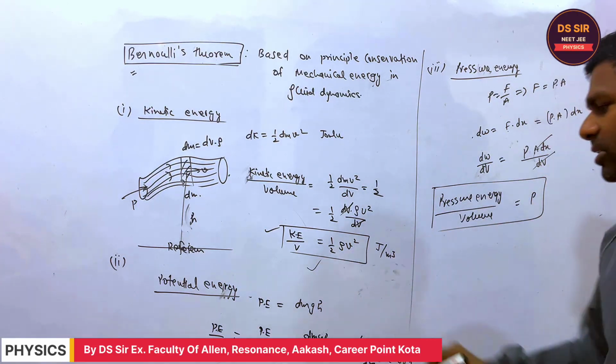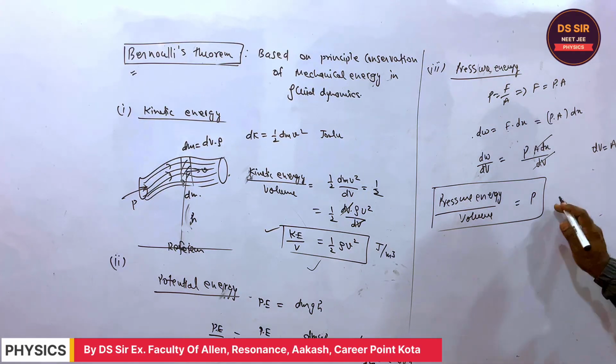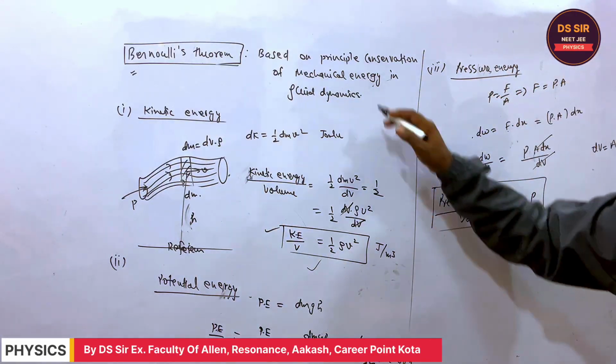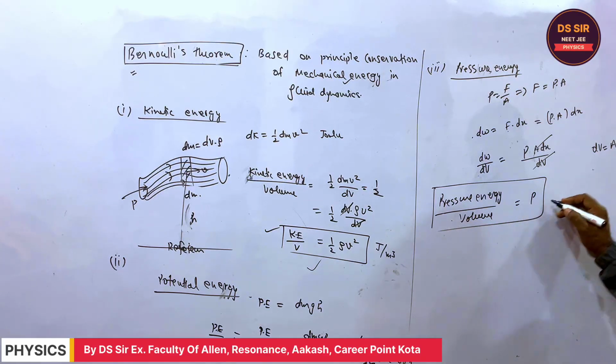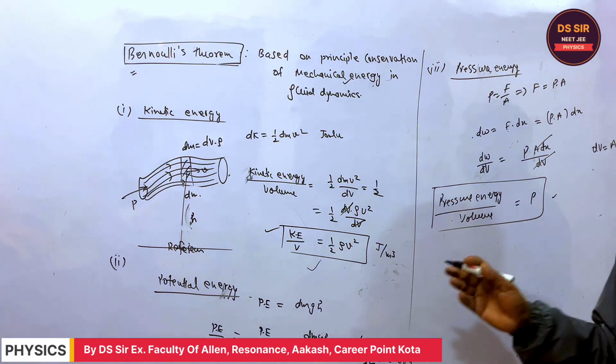This is the kinetic energy per unit volume. Rho g h is the potential energy per unit volume, and pressure is also doing the work, because we have to apply the mechanical energy conservation. This is the pressure work per unit volume, equal to the pressure at that point. Copy this.